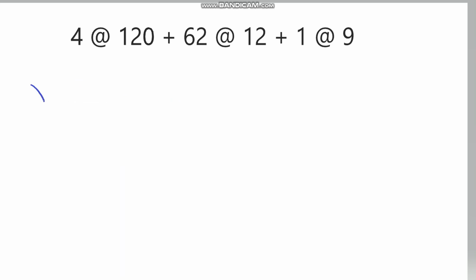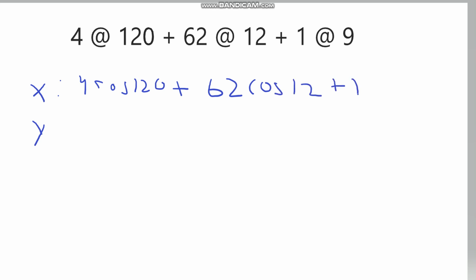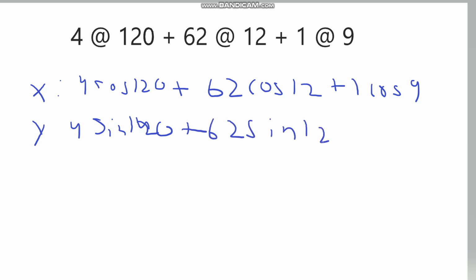I'm not going to do it all for this. So you basically do an x and a y. X is going to equal 4 cosine 120 plus 62 cosine 12 plus 1 cosine 9. The same thing for y, but you switch cosine with sine. Sine 120 plus 62 sine 12 plus 1 sine 9.